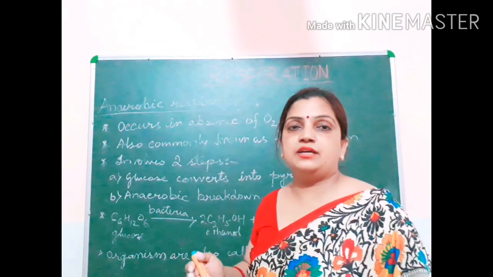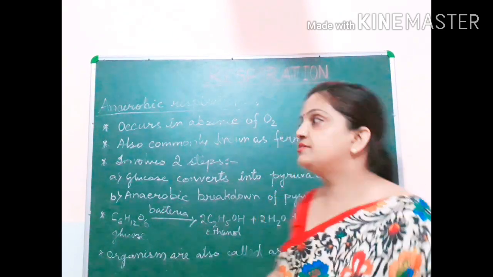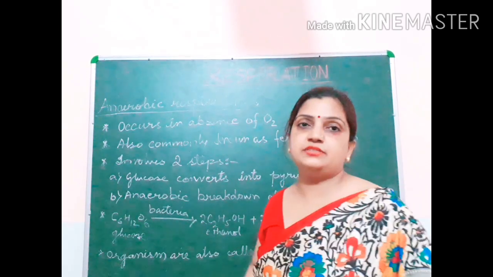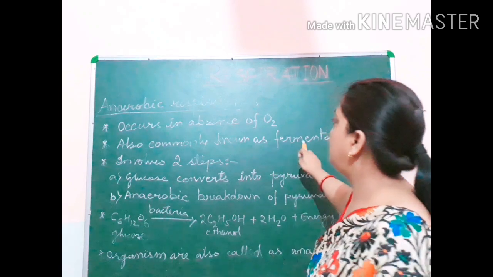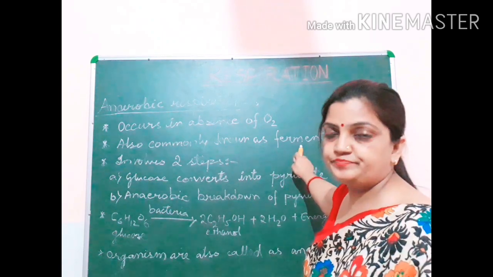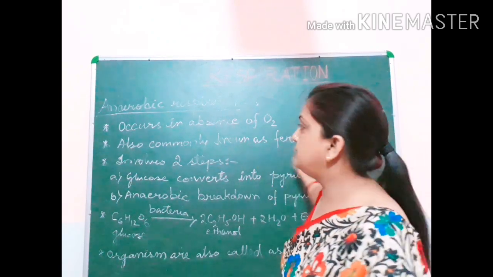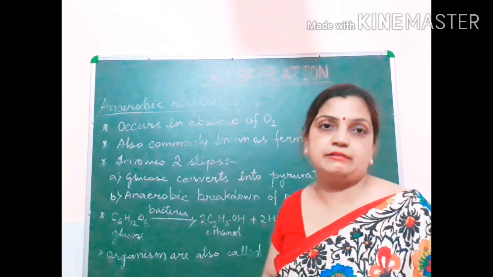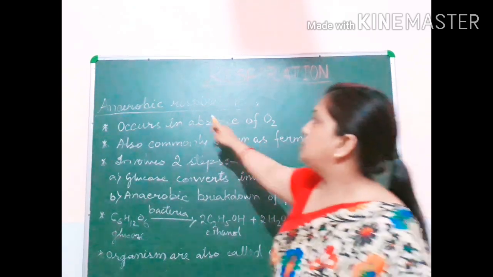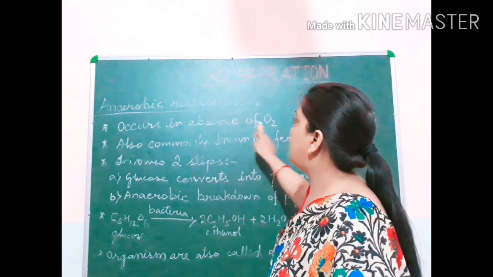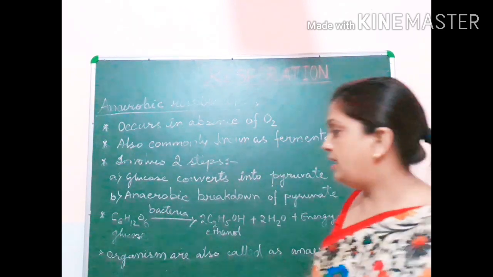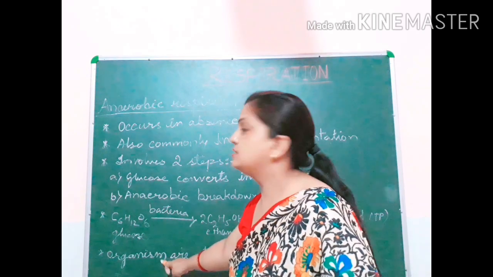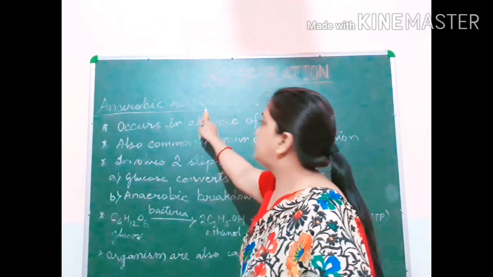In that type of conditions, anaerobic respiration takes place. This type of respiration is also commonly called fermentation. We will be discussing all these terms later in the chapters. So anaerobic respiration occurs in absence of oxygen, is also called fermentation, and all the living organisms showing anaerobic respiration